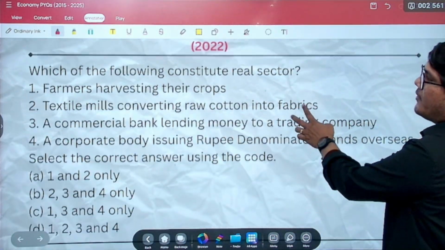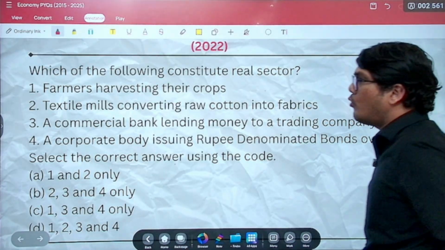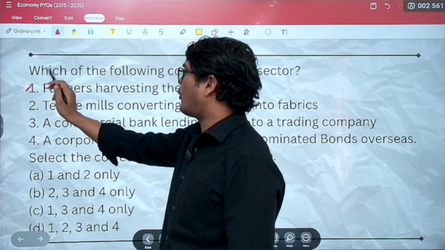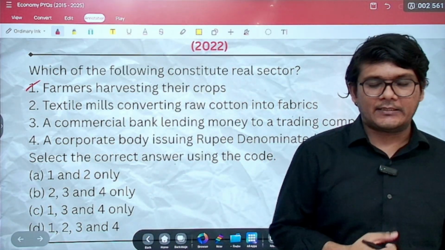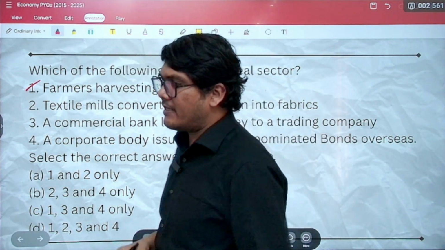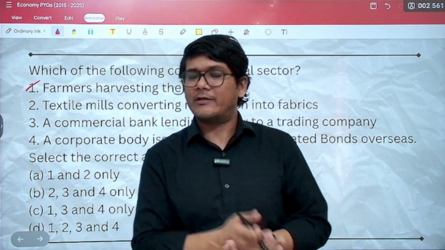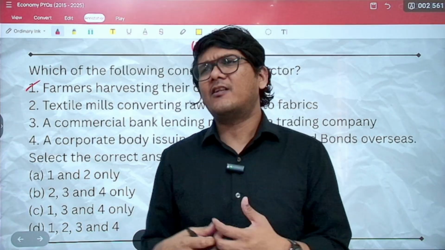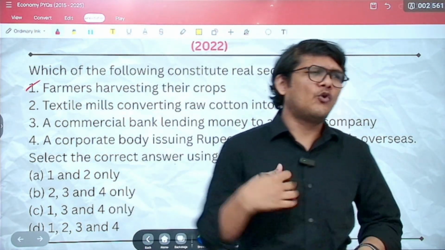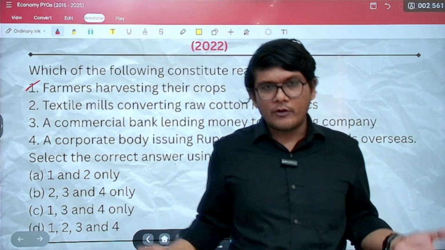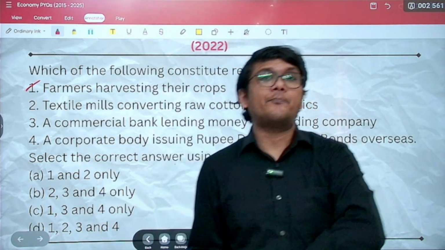Let's move ahead to the next question asked in 2022. Which of the following constitute real sector? Farmers harvesting their crop? Yes. What is a real sector? The real sector is a sector wherein goods and services are actually produced. What is the other sector? The non-real, or you can say the financial sector, which simply gives you loans, credits, borrowing, lending money, which gives you resource mobilization. It does not produce anything.